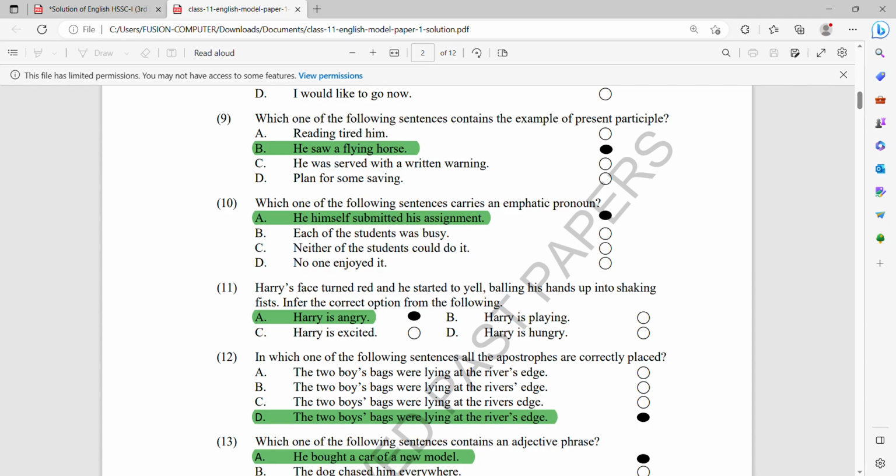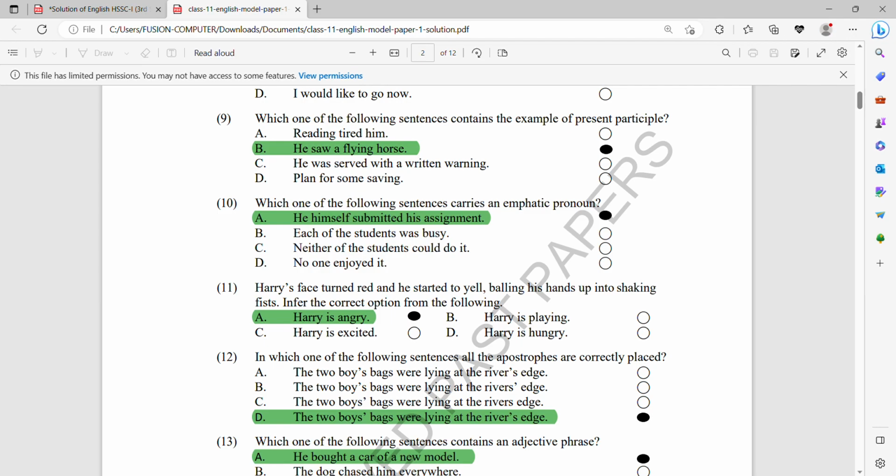Number 10, which one of the following sentences carries an emphatic pronoun? Students, the thing to remember is that the reflexive pronoun and emphatic pronoun are really close to each other because both are the self or selves form of the pronoun. But there is a little difference between them. If the self or selves form of the pronoun emphasizes the subject or the doer of the action, then this is called an emphatic pronoun.